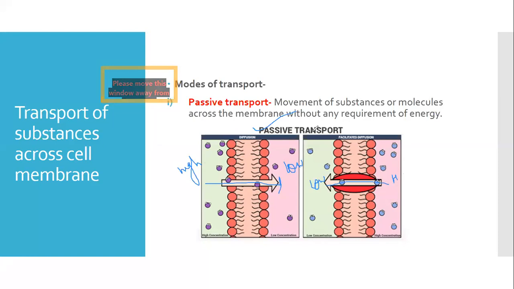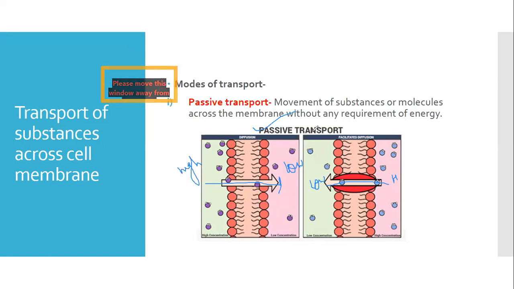For example, in the lungs, the exchange of gases takes place at the alveoli. So at the alveoli, what happens? Carbon dioxide is given off, and oxygen is taken in. It is a kind of simple diffusion, or passive transport, which is occurring at the alveoli in the lungs.